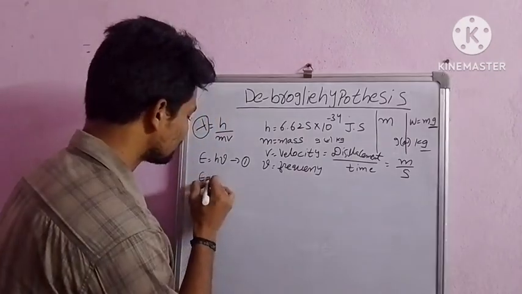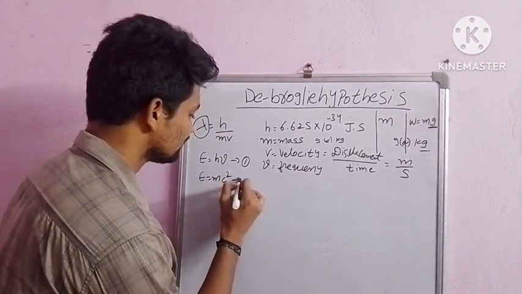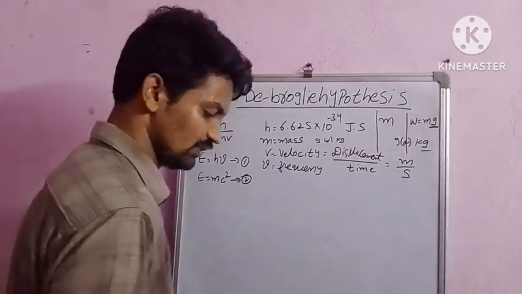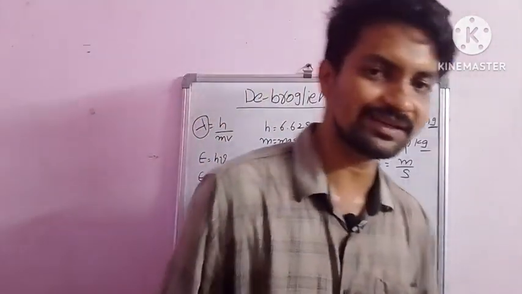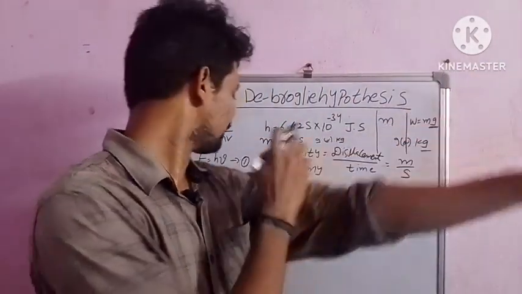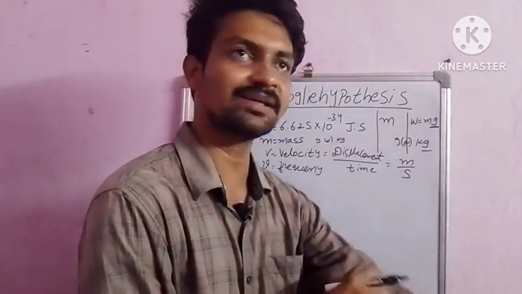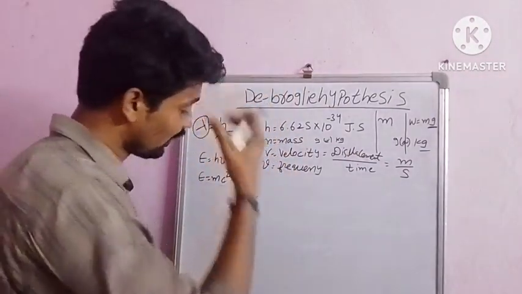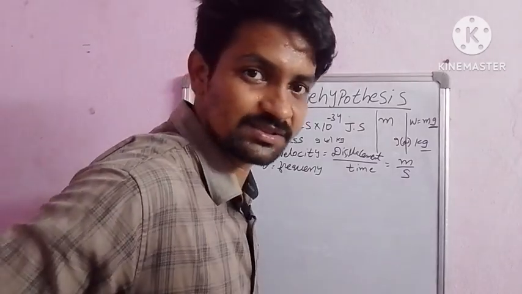And E is equal to mc square, the Einstein equation. This is the second equation. We shall learn it in the chapter on nucleus, atom structure and binding energy. At that time I will teach E is equal to mc square.